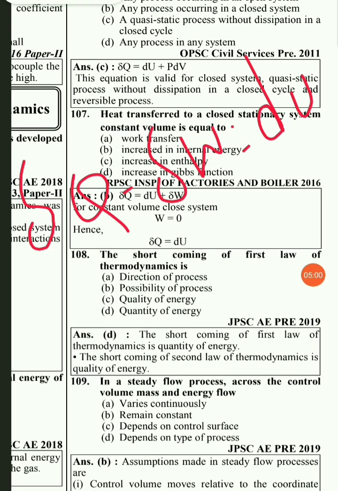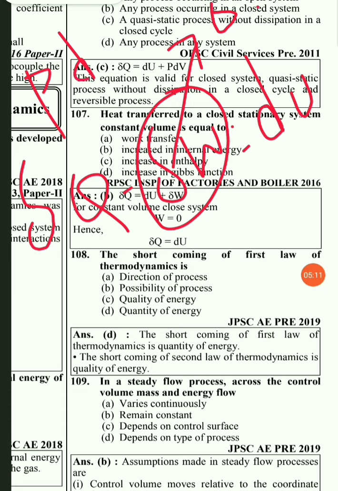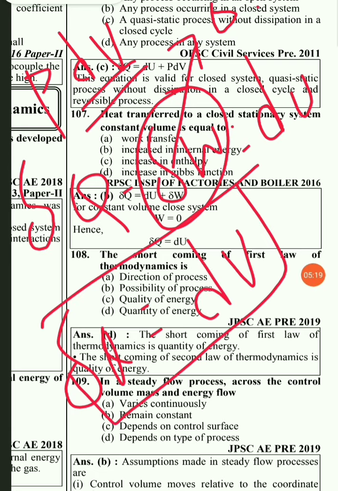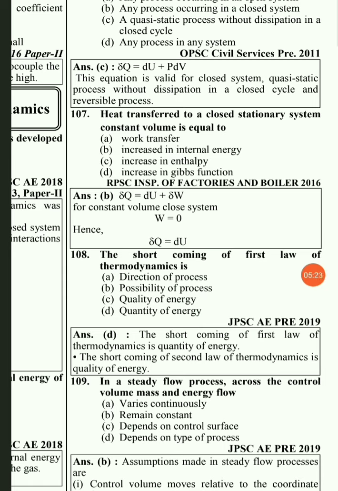So here, for a closed constant volume process, the del W will be 0. As it is a constant volume process, del W is nothing but P dV. Volume will be constant, so dV will be 0. So here dQ will be equal to dU. That means any heat transfer to the system will raise the internal energy. So in option B, the increase in internal energy. So option B will be the right answer for the question.